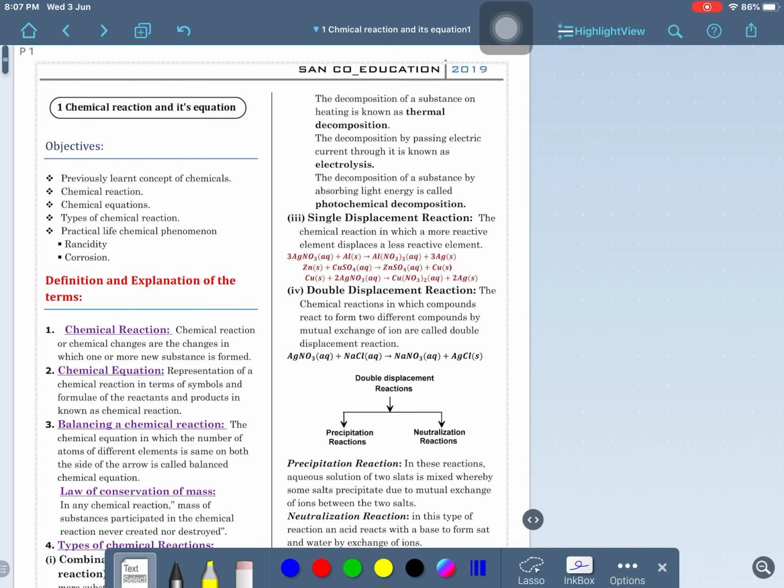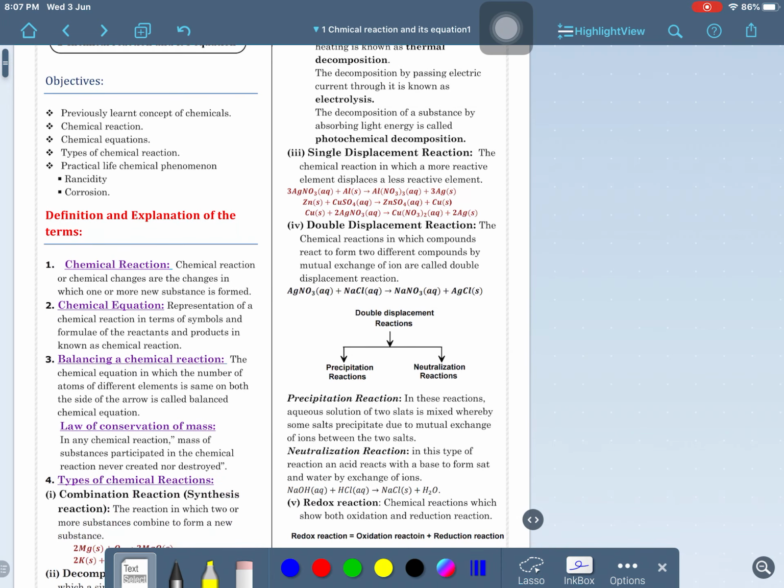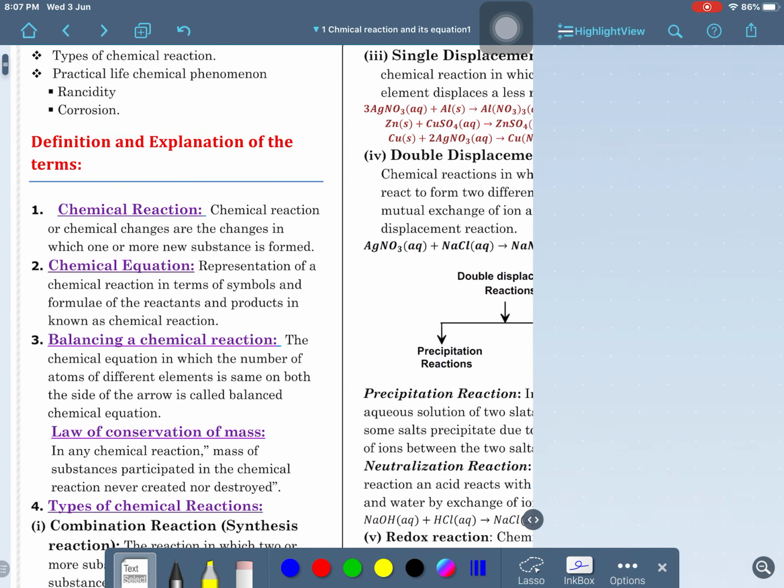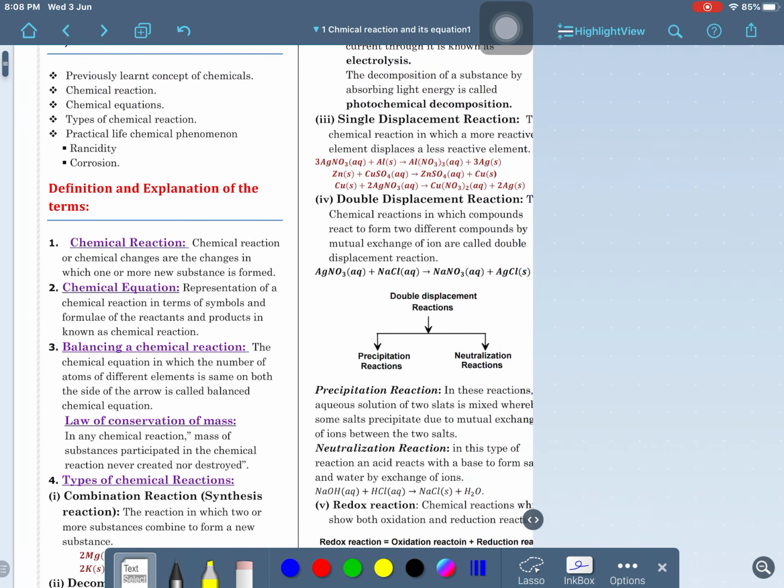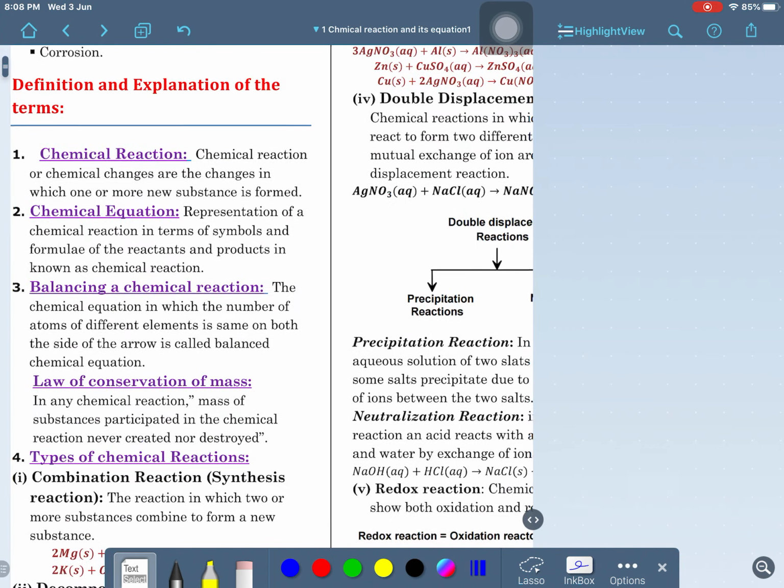Chapter 1: Chemical Reactions and Equations. We have already studied chapter 1 over 3 periods. This is period number 4, where we are going over it again. We have seen the definition of a chemical reaction in that chapter. Chemical equations we have also discussed. We discussed balancing a chemical equation, and on what basis the balancing depends.